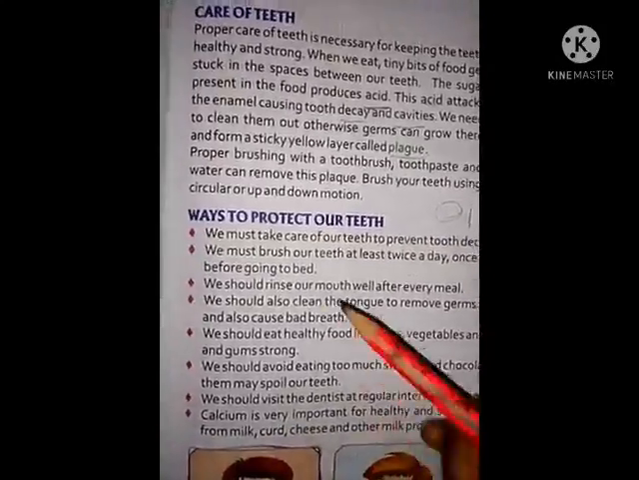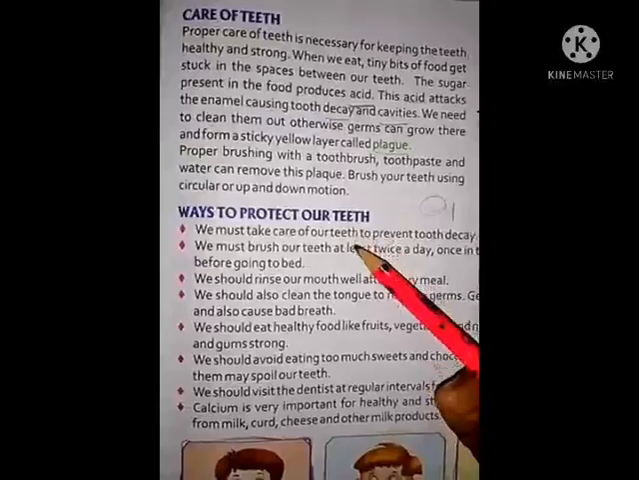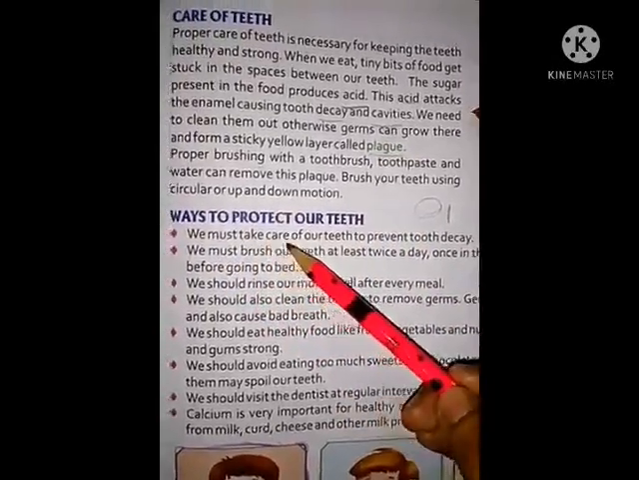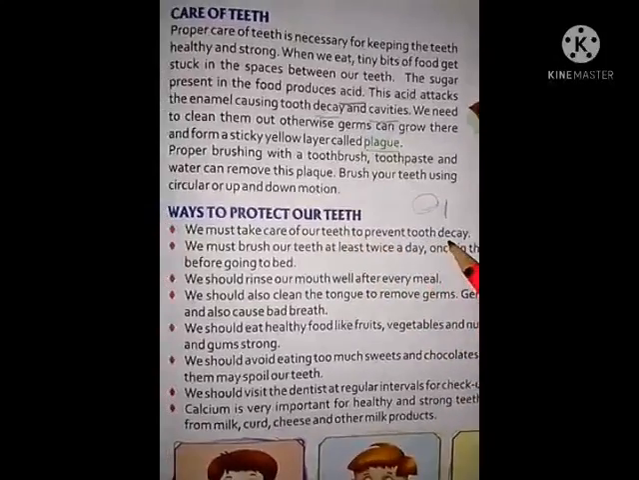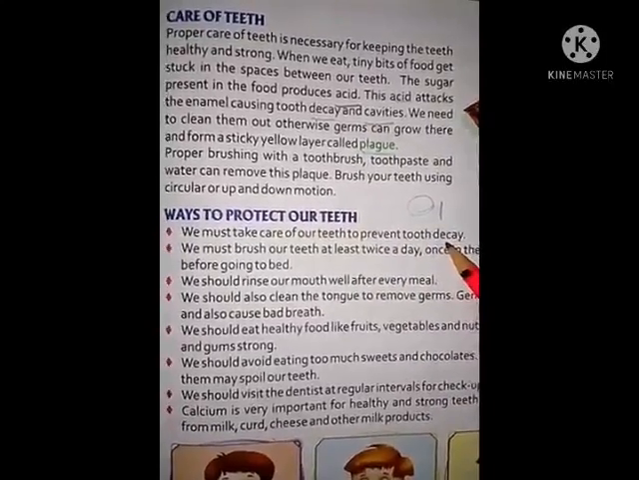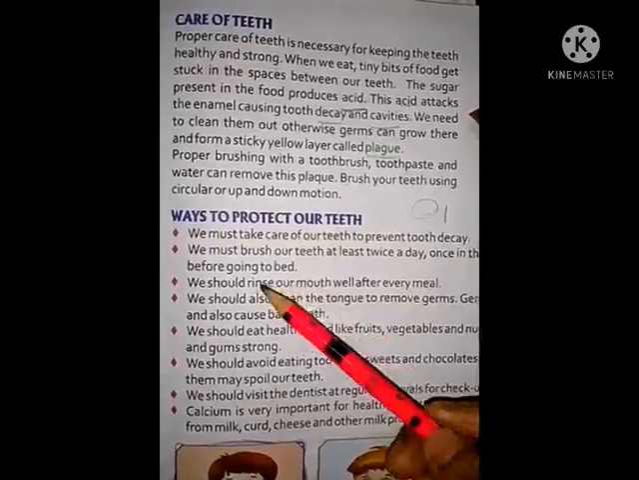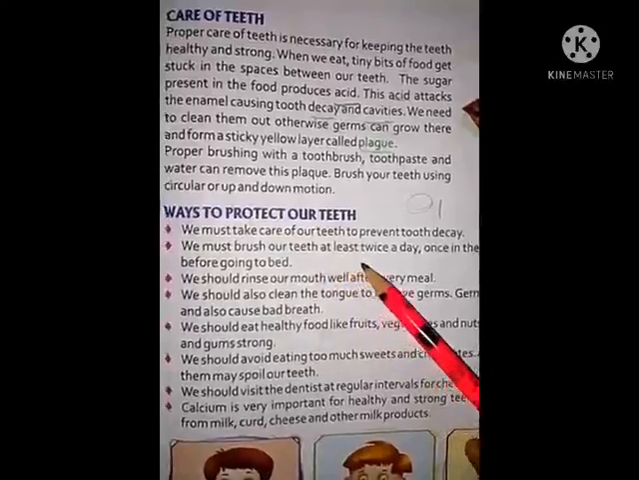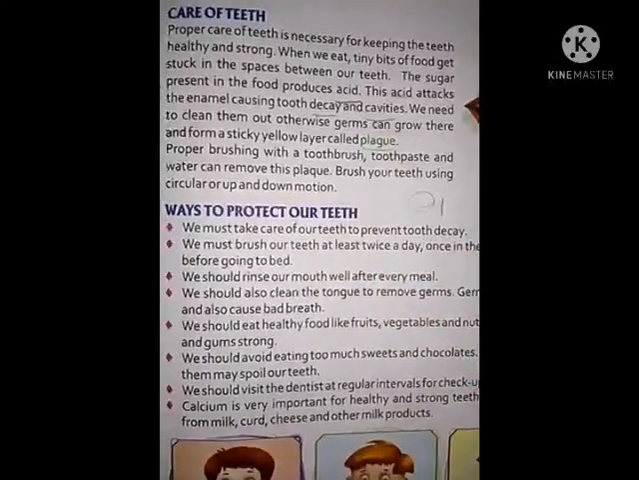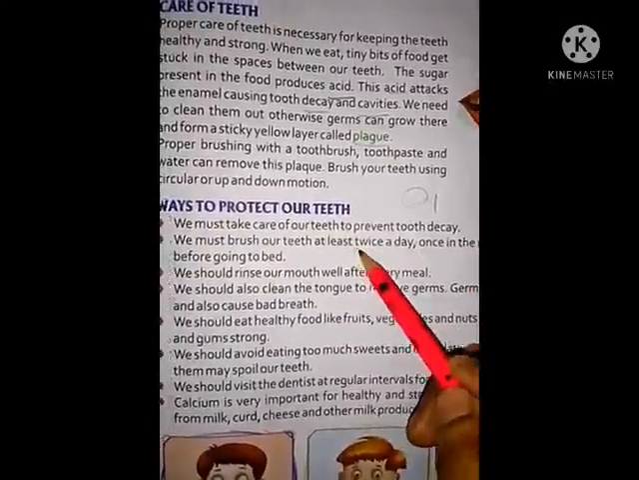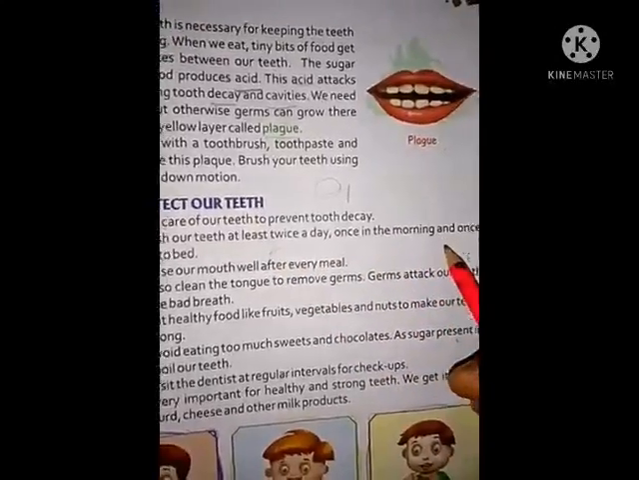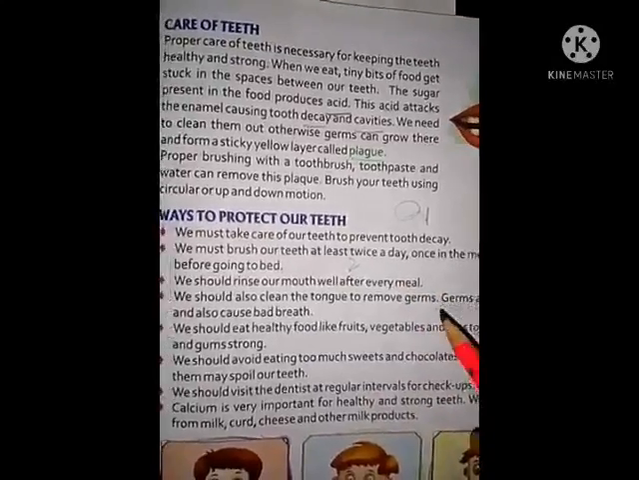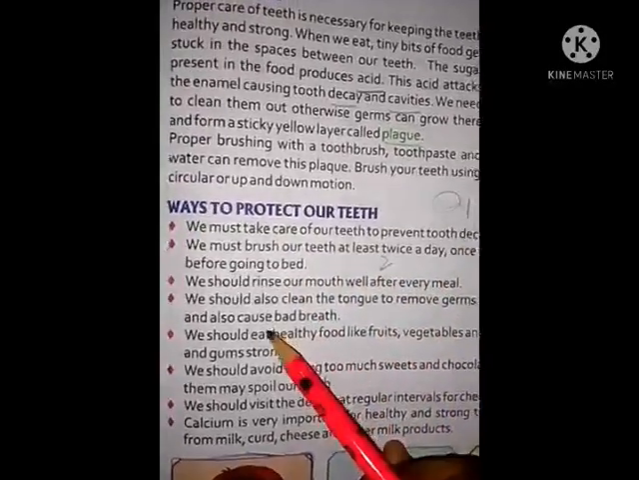Ways to protect our teeth. How can we protect our teeth? We must take proper care of our teeth to prevent tooth decay. We must brush our teeth at least twice a day, once in the morning and once before going to bed, before our sleep at night.